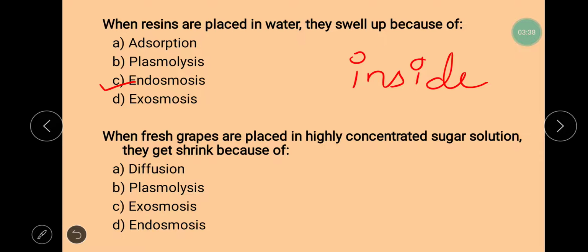Next question is, when fresh grapes are placed in highly concentrated sugar solution. Whenever you place grapes inside a very highly concentrated sugar solution, they shrink, and they shrink because of the process of exosmosis. In case of endosmosis, there is movement of water inside, but in case of exosmosis, there is movement of water outside.